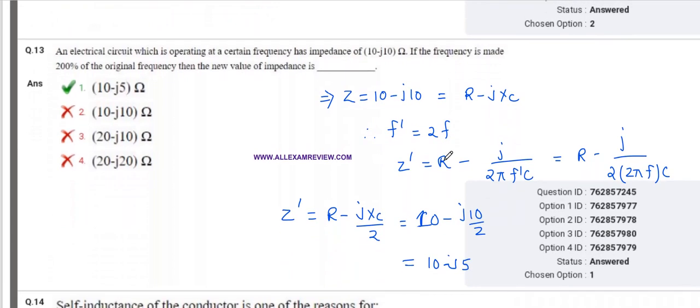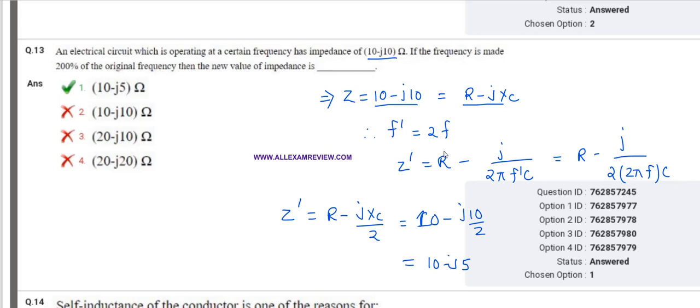An electrical circuit which is operating at a certain frequency has impedance of 10 minus j10. If the frequency is 200% of the original frequency, then the new value of impedance is? So the impedance value is given as 10 minus j10, equivalent to R minus jXC.